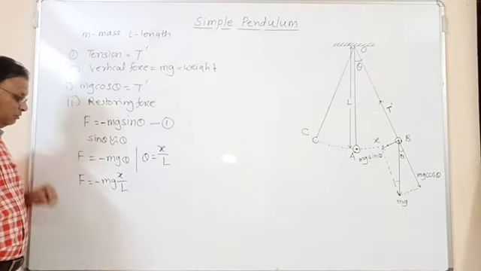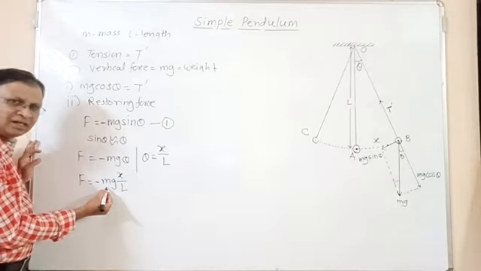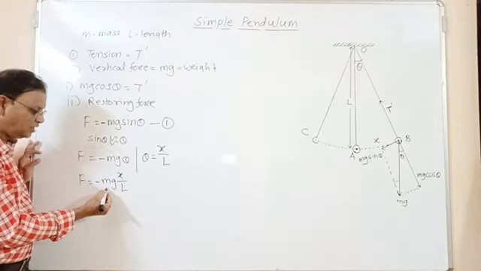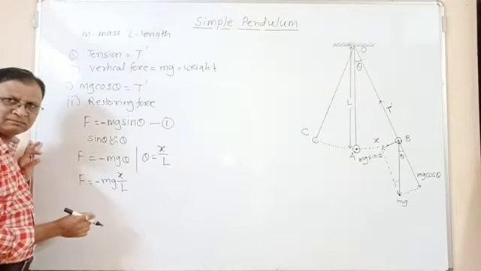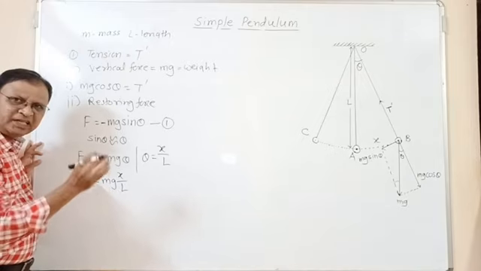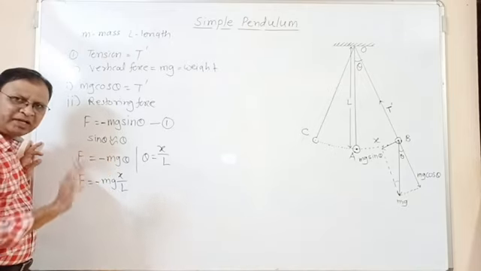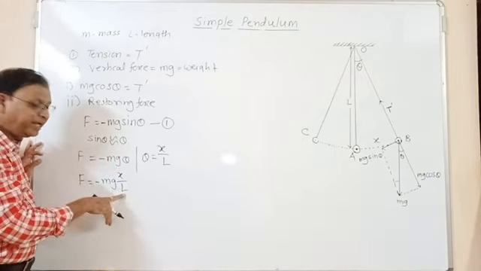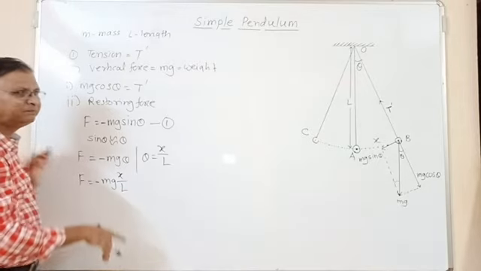Okay, now here m, the mass of the bob, and g, the acceleration due to gravity, are constant at a given place, and L is the length of the pendulum.